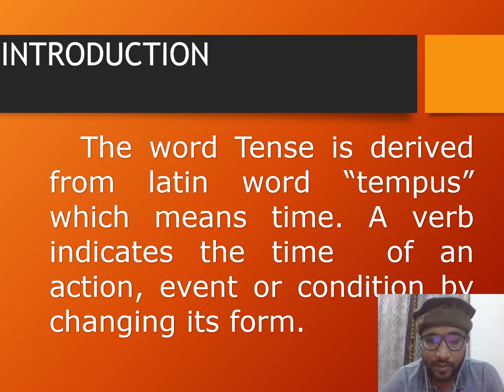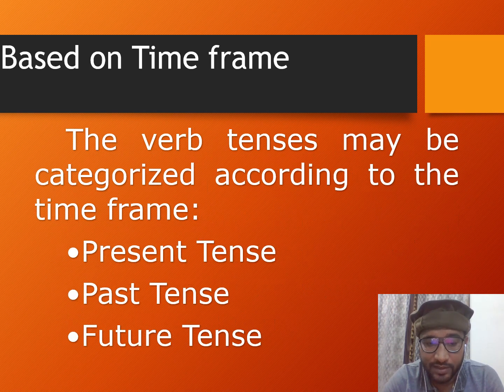A verb indicates the time of an action, event, or condition by changing its form. So in every tense there is a verb that we use, and verb forms represent an action, events, or condition that I'm going to discuss on the way. So this is the introduction of the tense.